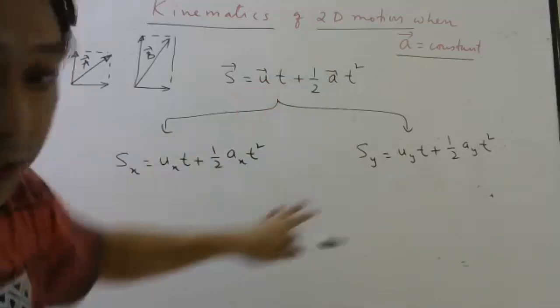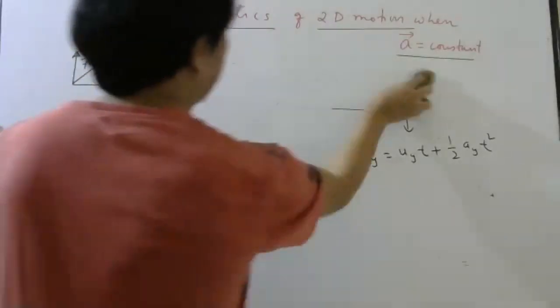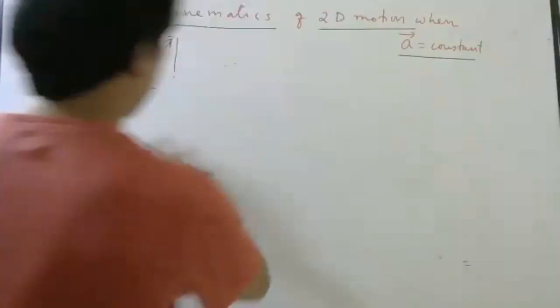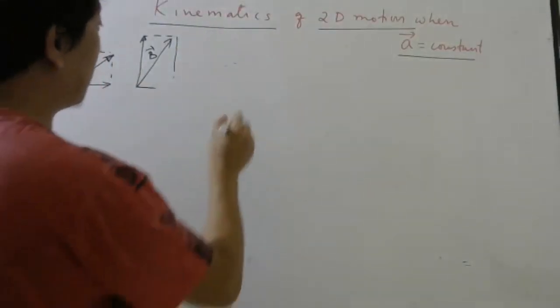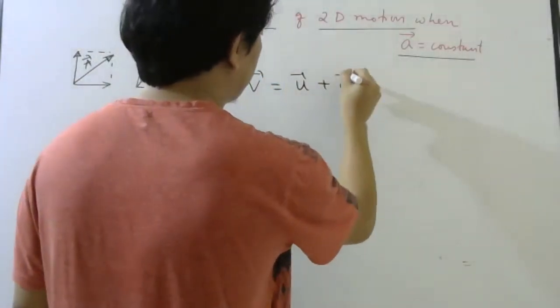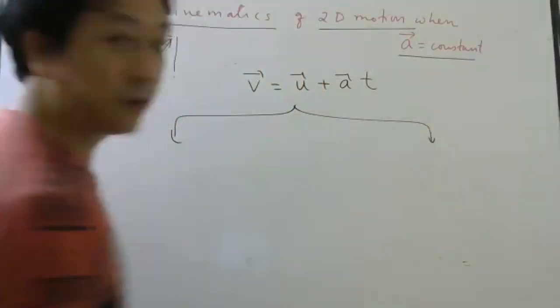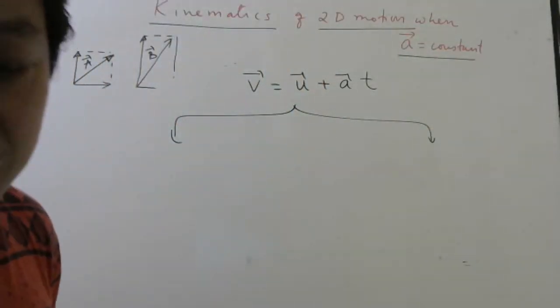Tomorrow we will do application of these formulas. Similarly, what will happen to this equation, v equal to u plus at? This will also break into two.